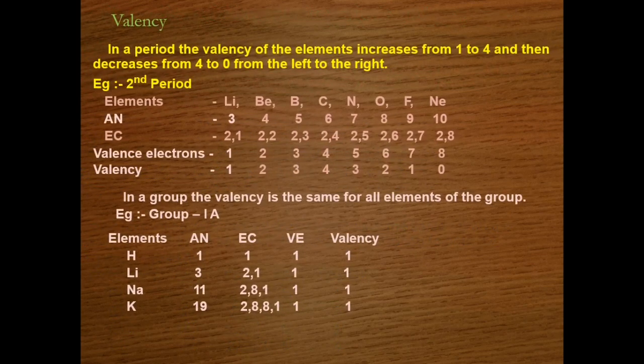Now let us study the valency. When we talk about valency in a period, the valency of the element increases from 1 to 4 and then decreases from 4 to 0 from left to right. You can see the valency here. It is increasing from 1 to 4 and thereafter it is decreasing from 4 to 0. In a group, remember student, the valency is the same for all the elements. You can see the valency of first group elements, all are exhibiting 1. Clear?